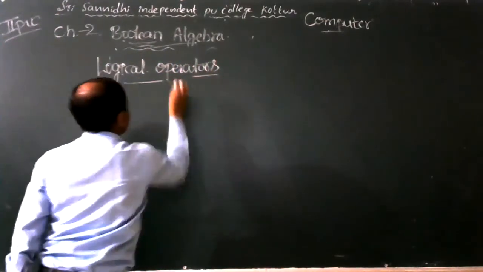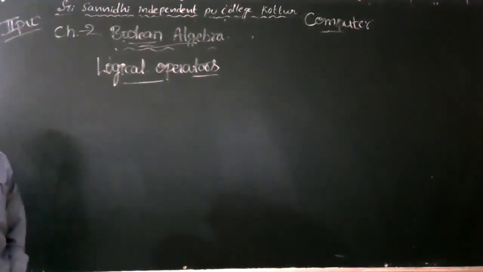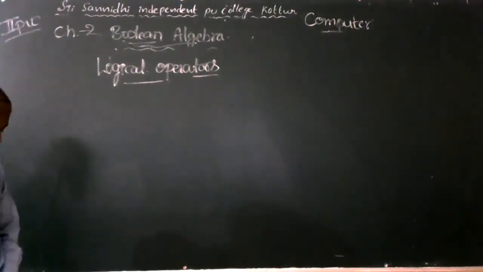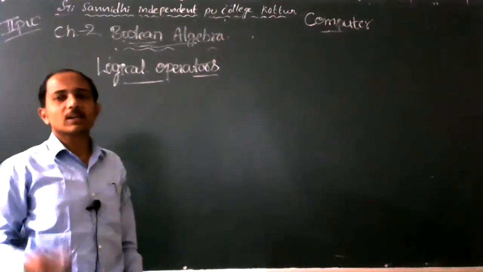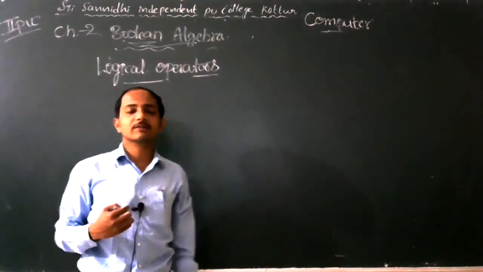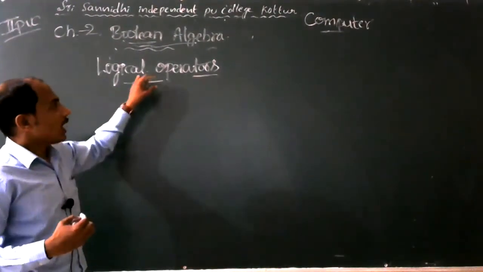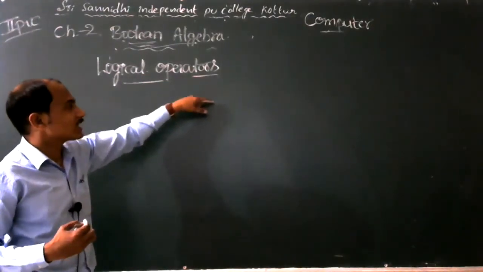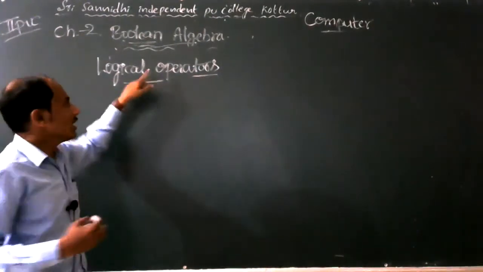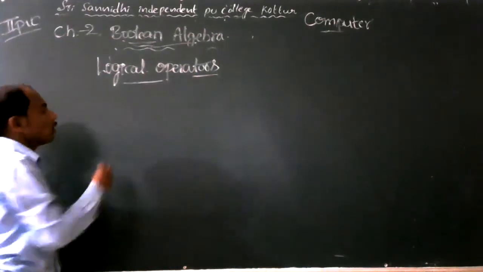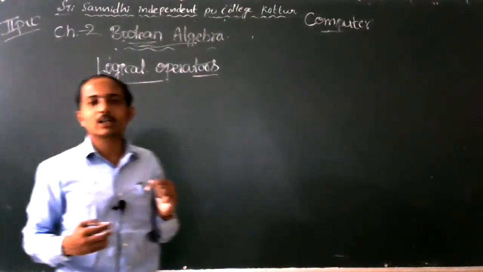There are three logical operators present in the logical expression concept. These are the basic logical operators we have already studied in logical expressions.